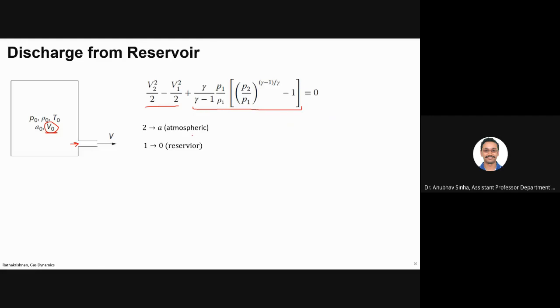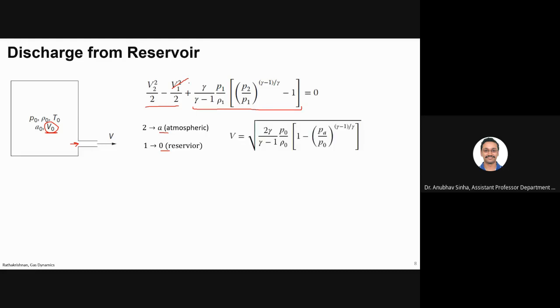Now I want to derive or modify this equation for this condition. I want to use it for a reservoir, basically leakage through a reservoir. So I'll say that instead of 2, I will write A, which will stand for atmospheric conditions, and instead of 1, I will add 0, which will correspond to reservoir conditions. So what will happen to V1? This will become 0, right?